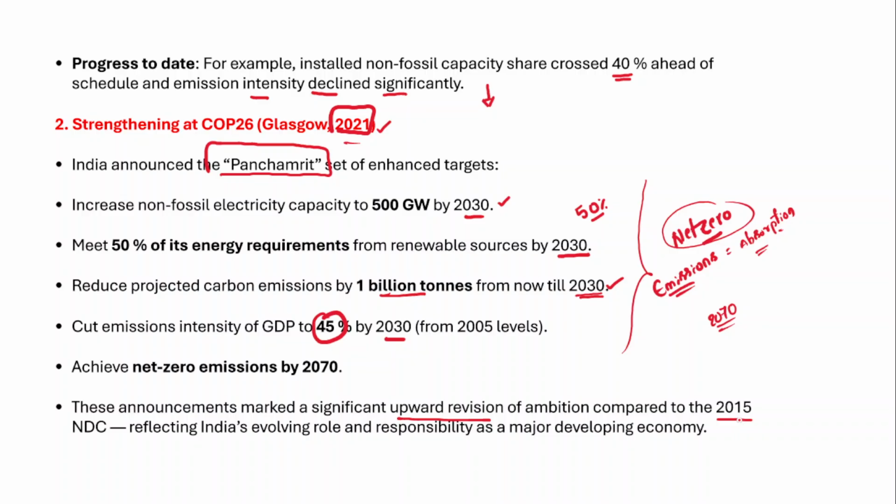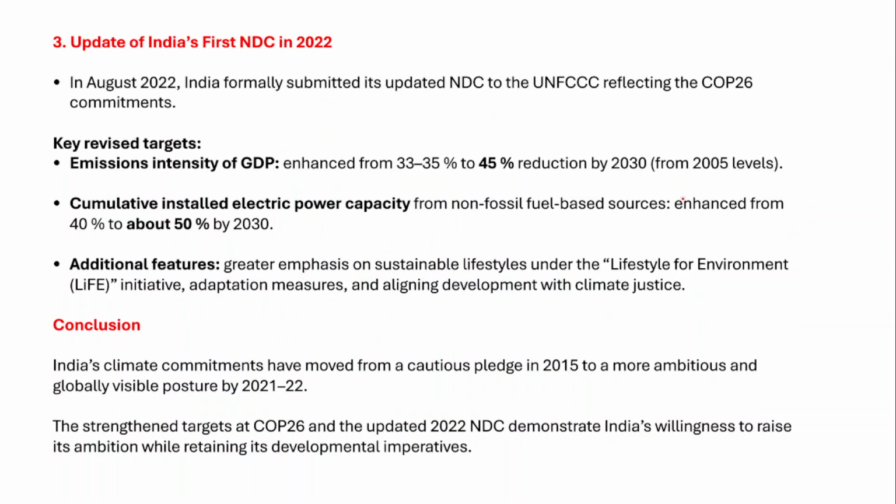So it reflects the responsible role of India in the global climate change regime. As a developing country, India becoming net zero by 2070 is not an easy task. But despite that, India announced that it will become net zero by the year 2070. It reflects India's climate commitment.